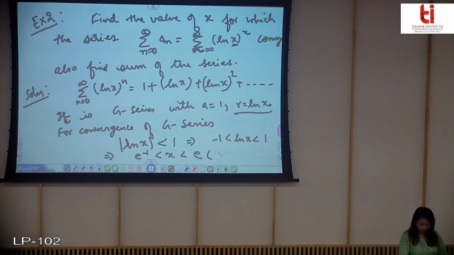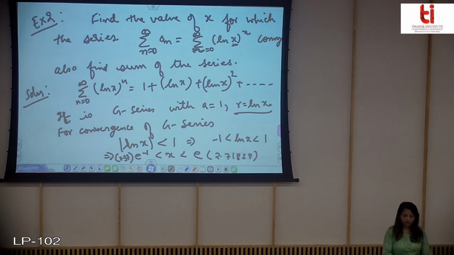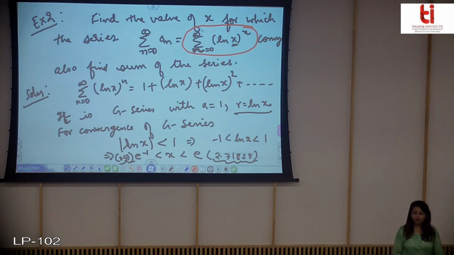This is nearly equal to 2.71828, and this will be nearly equal to 0.37. So this means that if x is in between these two values, the given geometric series will converge. So this answers the first question, find the value of x. So these are the values of x, 0.37 to 2.71828, for which this particular series will converge.